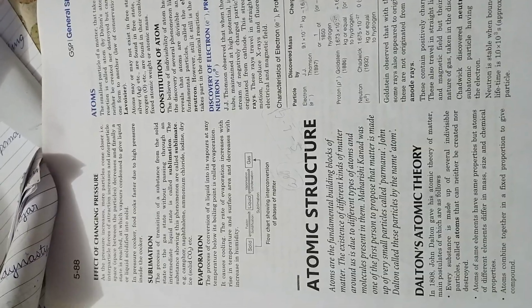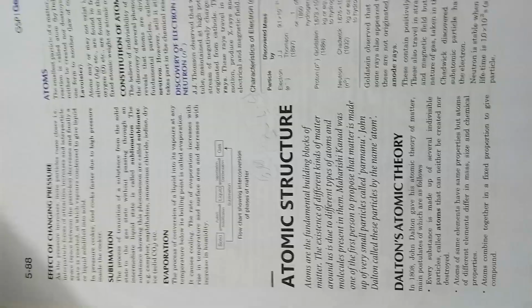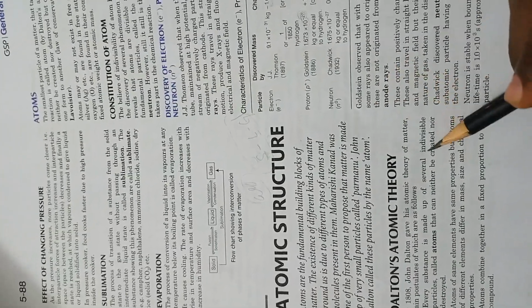Many scientists have put forward their views and postulates on what atoms are and what their structure is. The first postulate and theory was given by Dalton. Dalton made these theories in 1808, and it is known as Dalton's atomic theory. He says that every substance is made up of several indivisible particles, and that the atom is an indivisible particle.